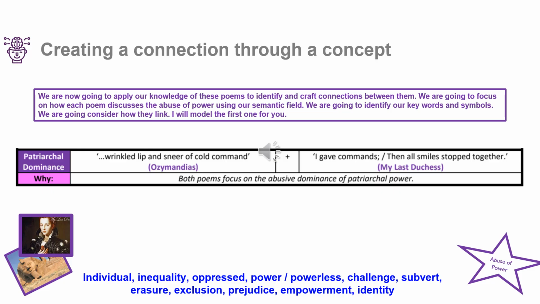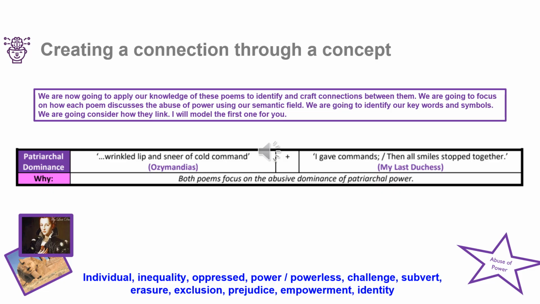So again, going back to that concept of vocabulary I've built up previously in the lesson, he believes that he can control beyond the grave, whereas in "I gave commands; then all smiles stopped together", we could talk about how in My Last Duchess the Duke feels as though he can naively attempt to control something that's as instinctive as a smile. And that could be the comparison.